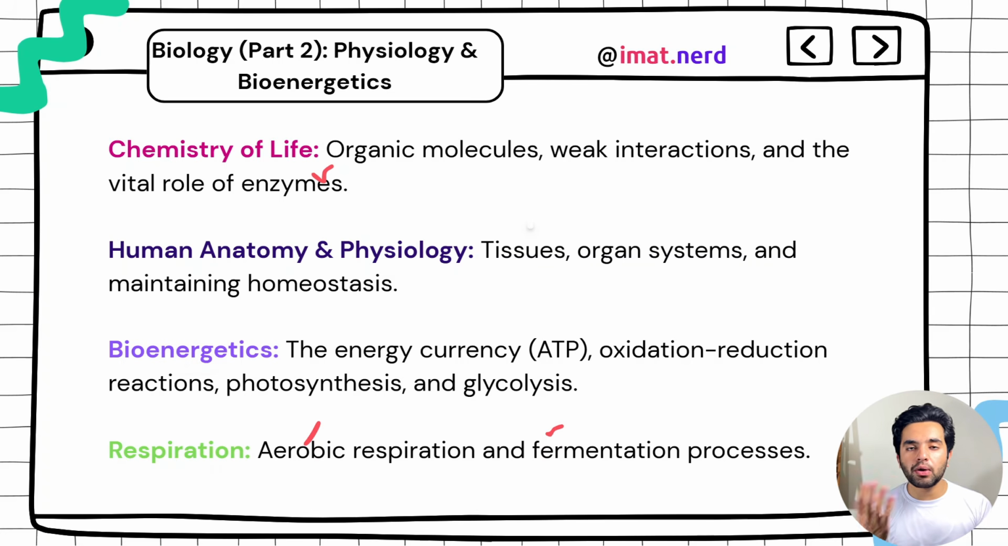You will have to study about red blood cells and white blood cells, their composition and their function, which is going to be covered in your respiration as well. Oxygen transport and carbon dioxide transport. So this is what you need to know in biology for IMAT. And remember, biology is a very highly weighted subject.